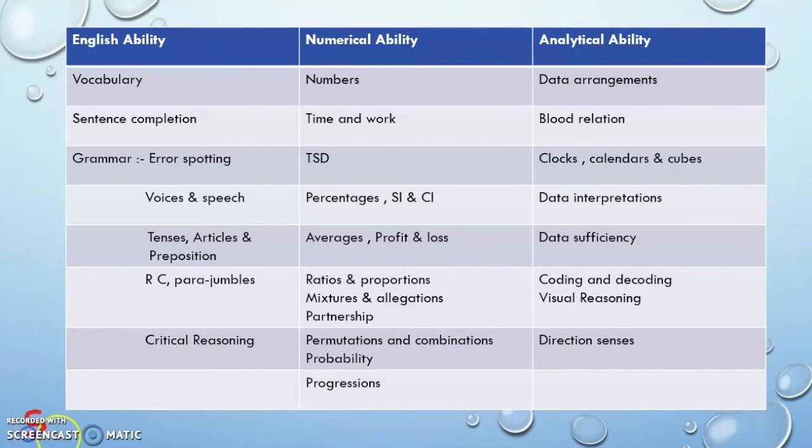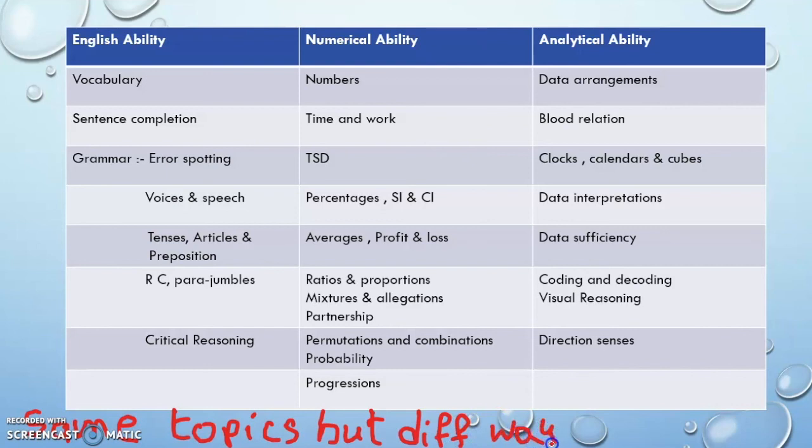Now I would like to mention a point. If you are following my channel, I have uploaded 3 videos so far, 3 company-specific patterns. If you see the verbal ability, numerical ability, which is quantitative aptitude, and analytical ability, which is nothing but logical reasoning, all the topics that I told you might look like they are getting repeated. Yes, they are getting repeated as well. The concept is the same, but whether it is TCS or Infosys or Capgemini or Accenture, whatever the company might be, the way that they ask the questions might change. The way that they expect you to answer might change. The difficulty level changes. So the concept might be the same, but the level of difficulty and the way of asking the questions will change continuously.